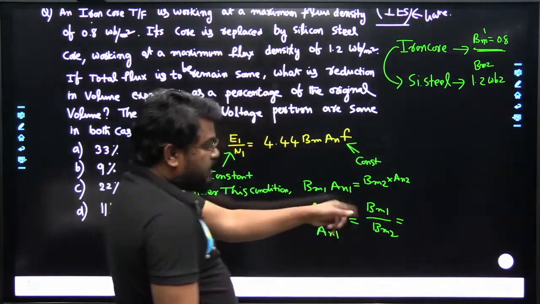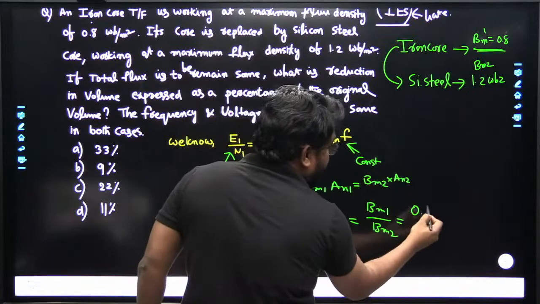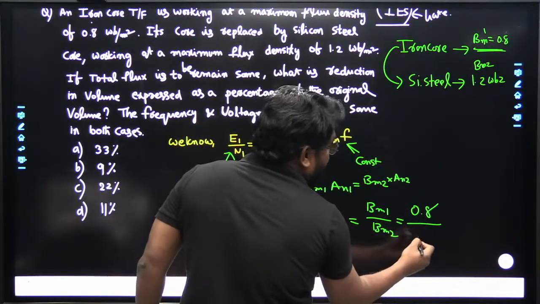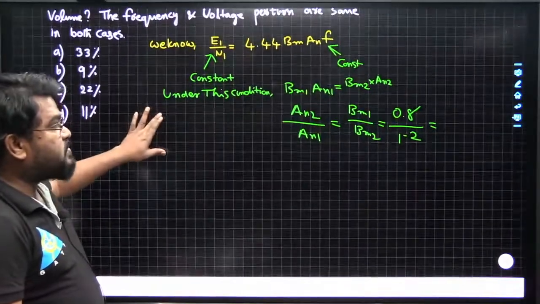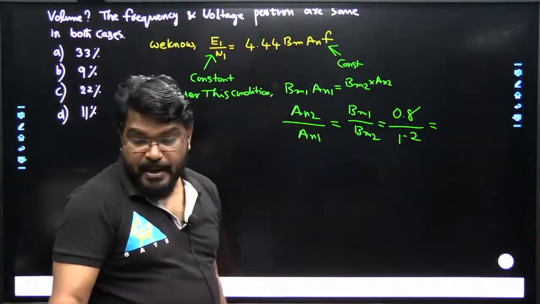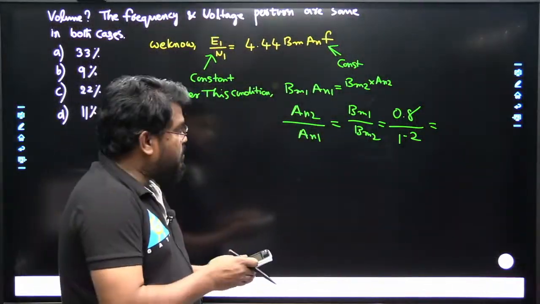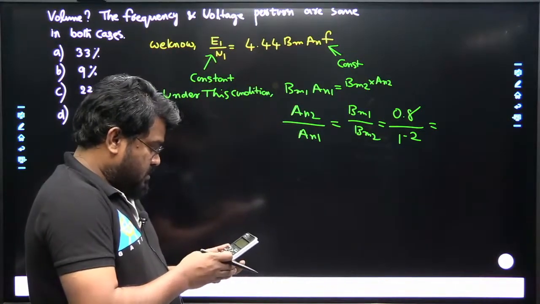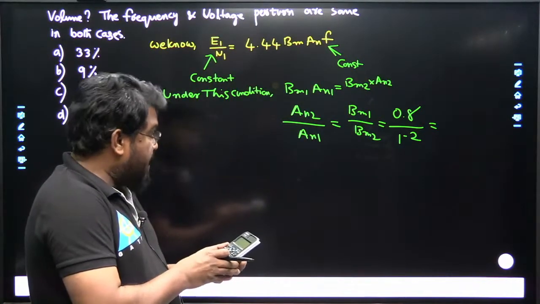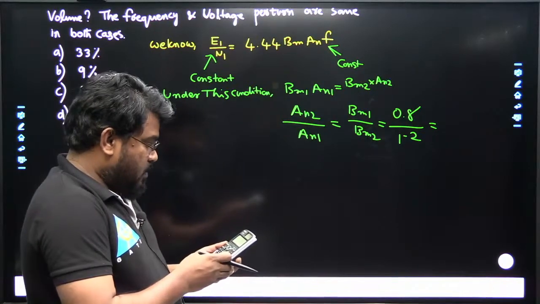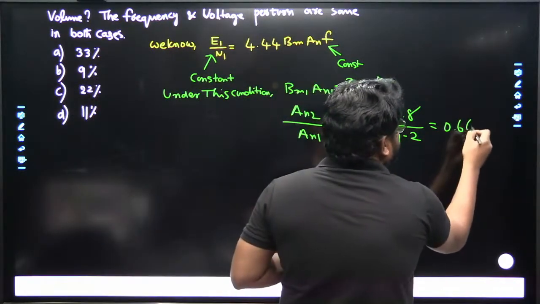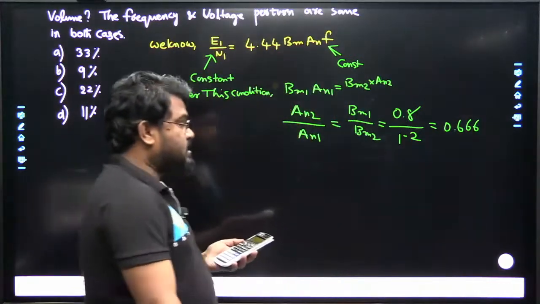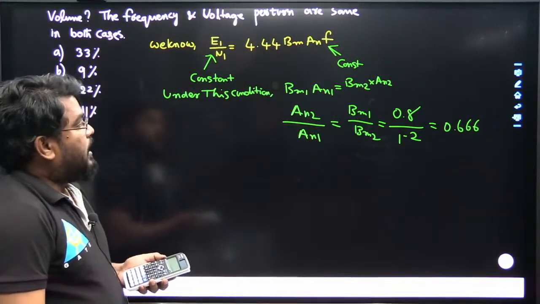So now what about this value? 0.8 divided by 1.2. Now simplify this. So B maximum 1 divided by B maximum 2, that is 0.8 divided by 1.2, which is equal to 0.66. Okay, 0.66 here.